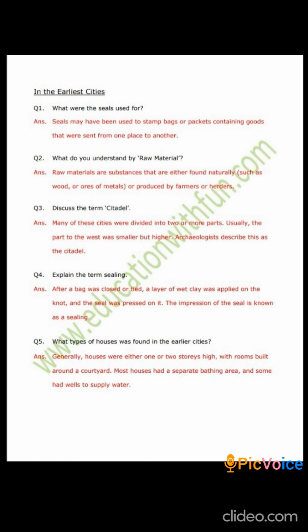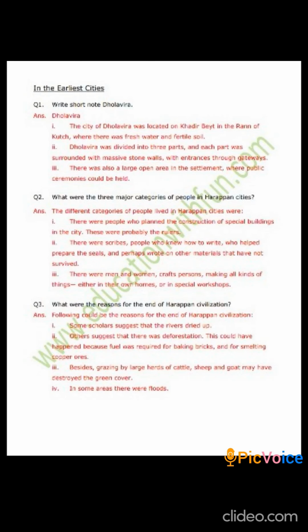What types of houses were found in the earlier cities? Generally, houses were either one or two stories high, with rooms built around a courtyard, and most of the houses had a separate bathing area, and some had wells also, and those wells were used to supply water. Write a short note on Dholavira. Just now we have discussed the city of Dholavira, so you can go back and go through it. And you can even write it in your own words.